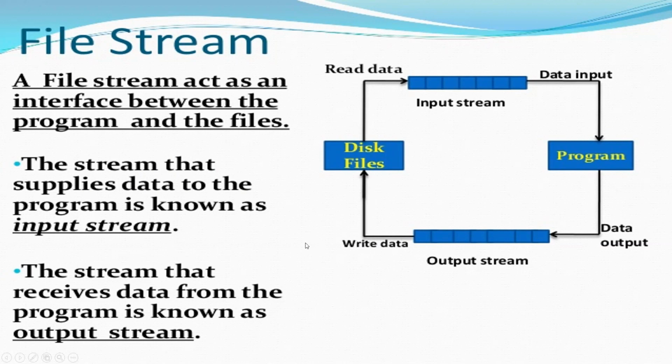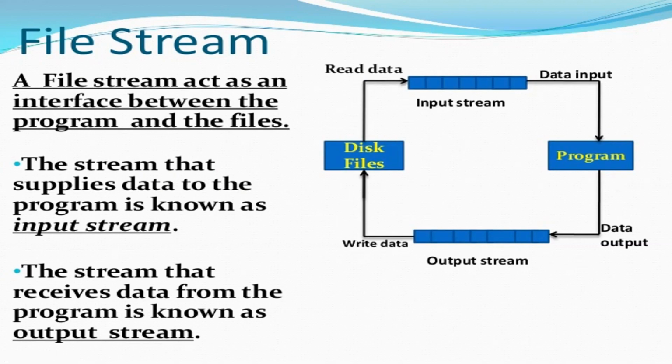So here reading and writing into the files will be done in this particular session, because this part we know how to do: cin, cout. We take input with cin and show the output with the help of cout. But after cout, if I have to write the data into the file and read the data from the file, then how are we going to do this part? This is what we'll be learning here.